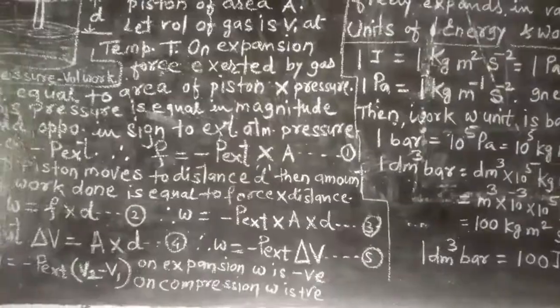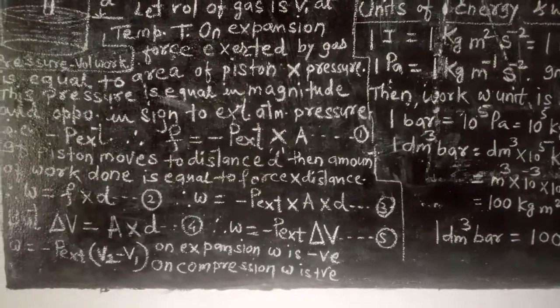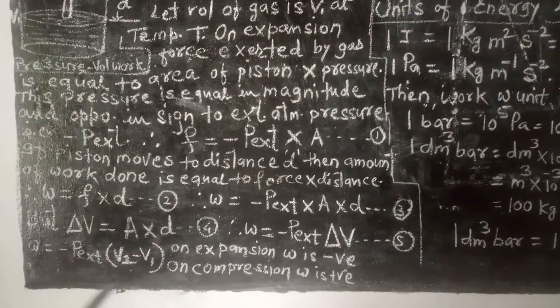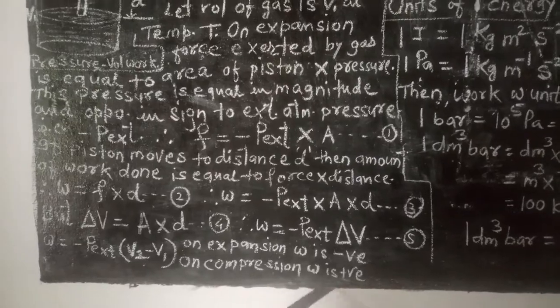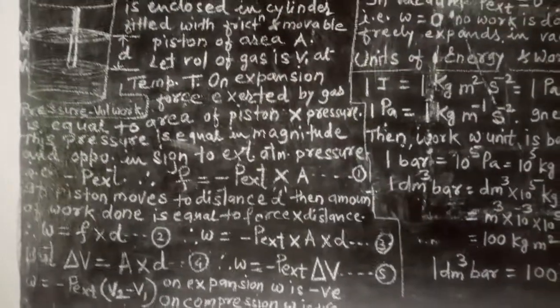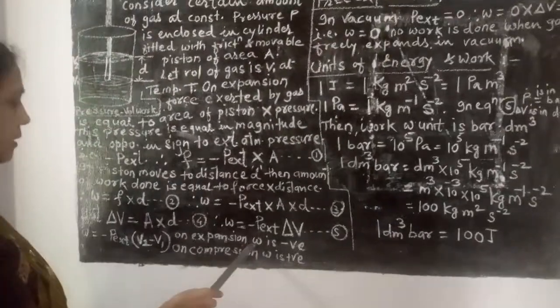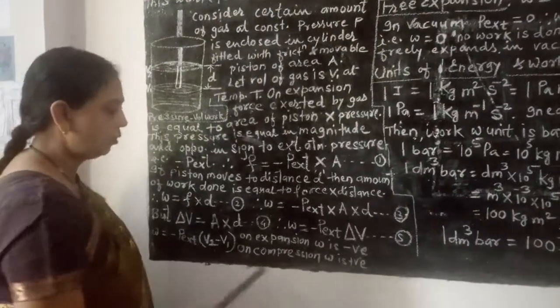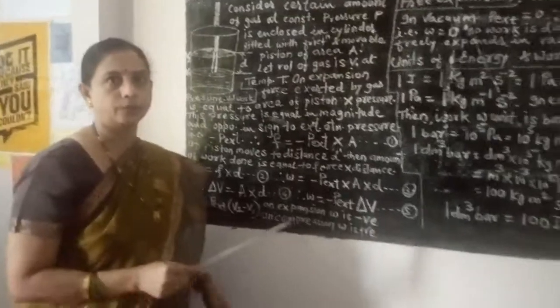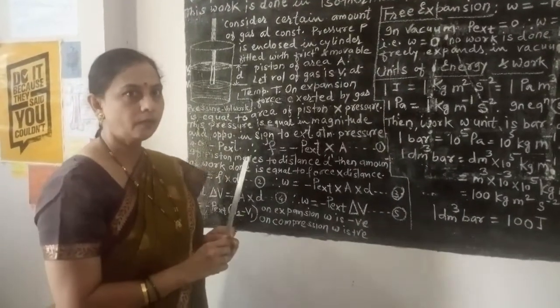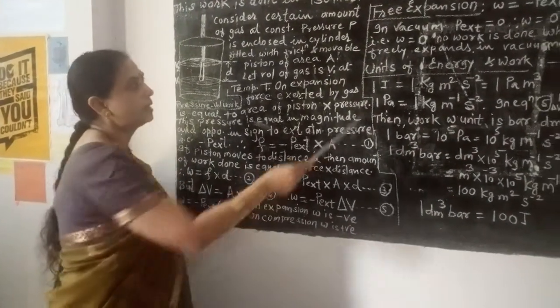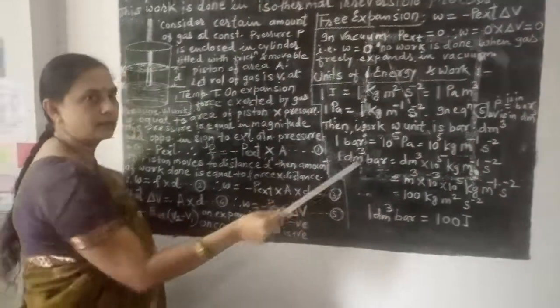So when the gas expands, work done is negative, and when the gas is compressed, work done is positive. Okay. See here, on expansion W is negative, on compression W is positive. And we will see in the next video.